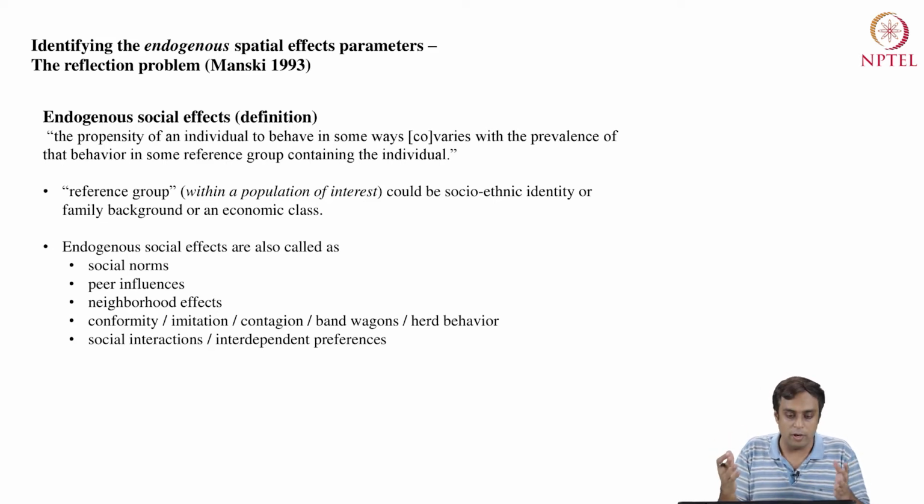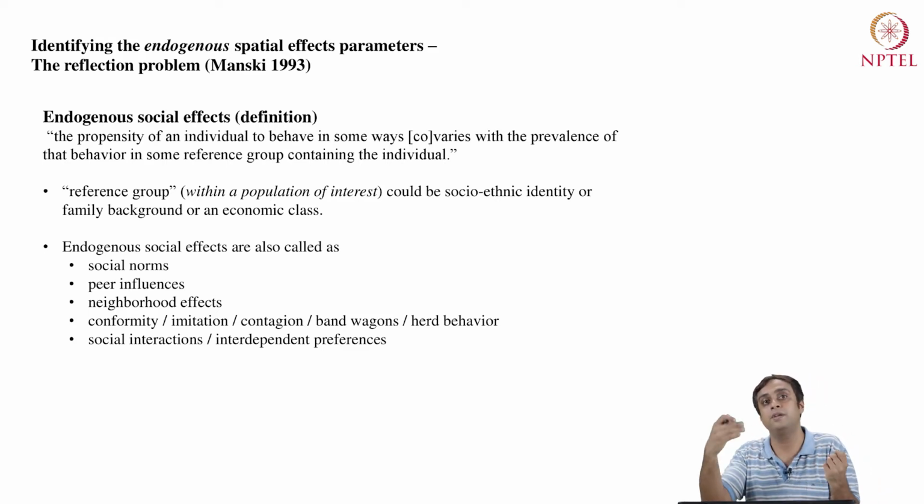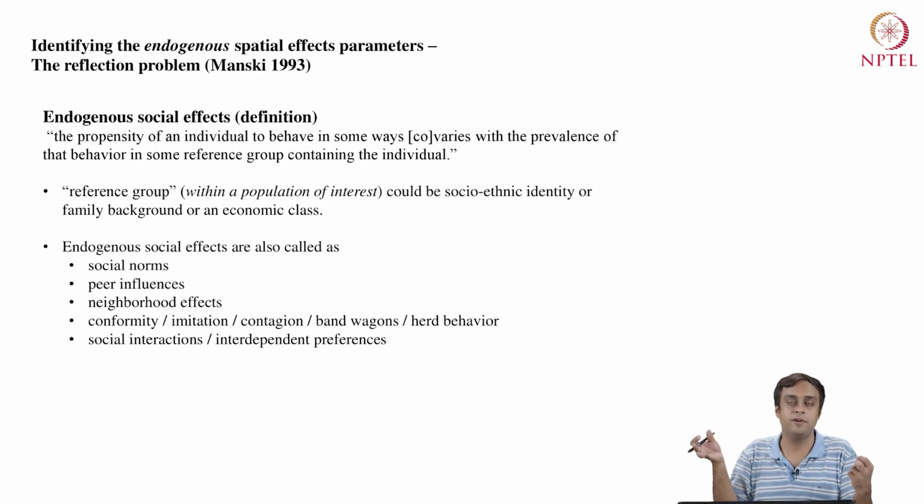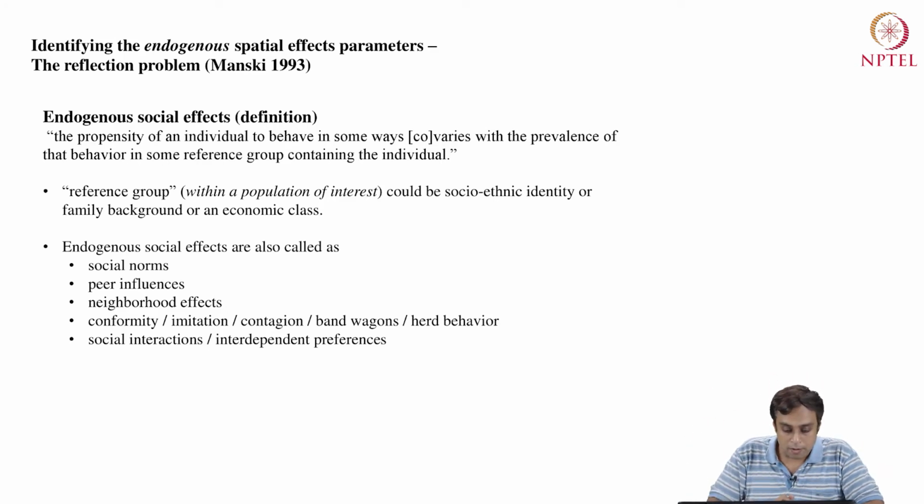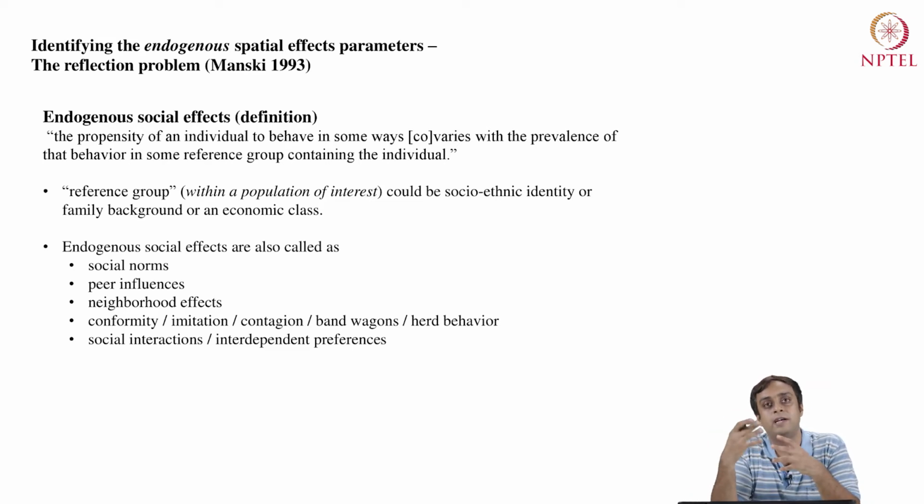Now, that is what an endogenous social effect is, where there's a propensity of an individual's behavior being reflected in a group's behavior and vice versa. These endogenous social effects have been very popular in sociology, in social psychology, and now also in economics. Bransky wrote this paper in 1993. So, economists were grappling with social effects for quite some time, and we will see how.